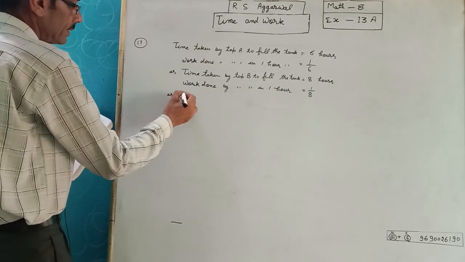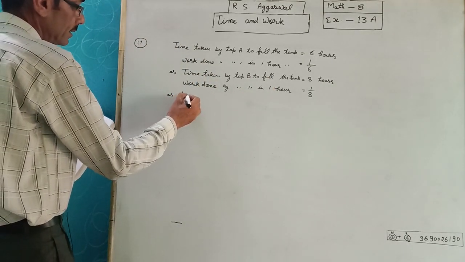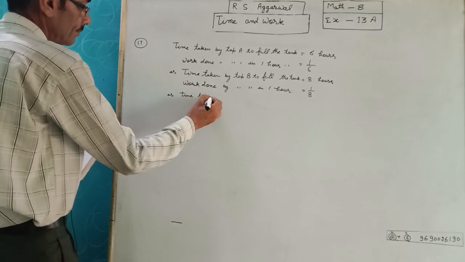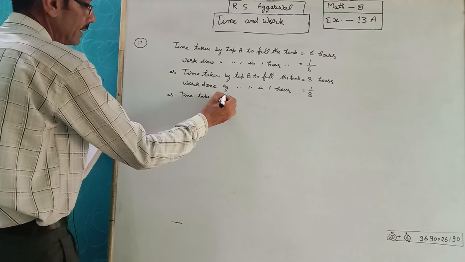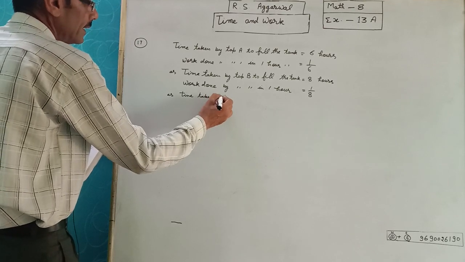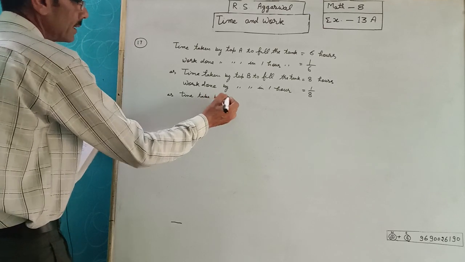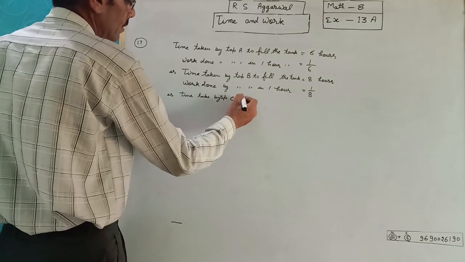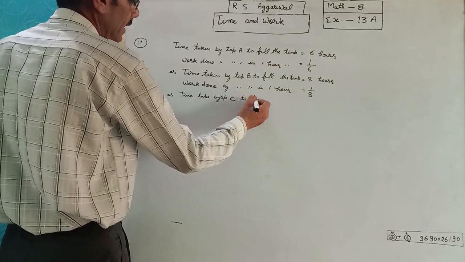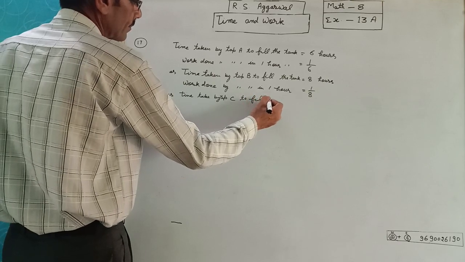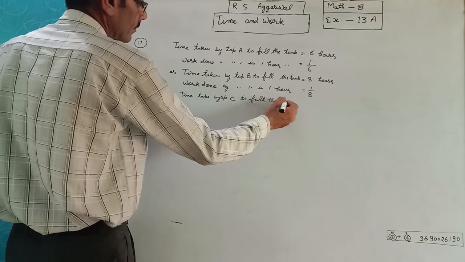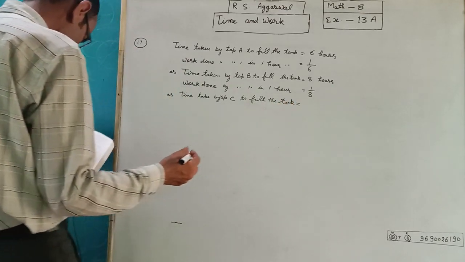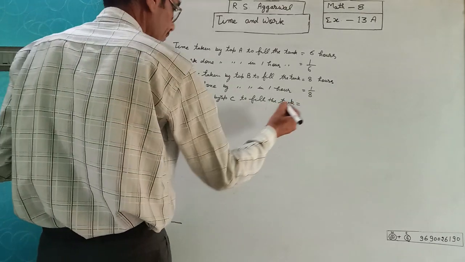As C, time taken by tap C to fill the tank is equal to 12 hours.